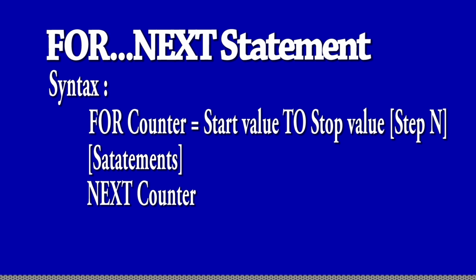It has the capability to increase, not to decrease. In that case you have to write STEP -1, or however much step you want. But don't use brackets there. I have given brackets here for understanding purposes only.